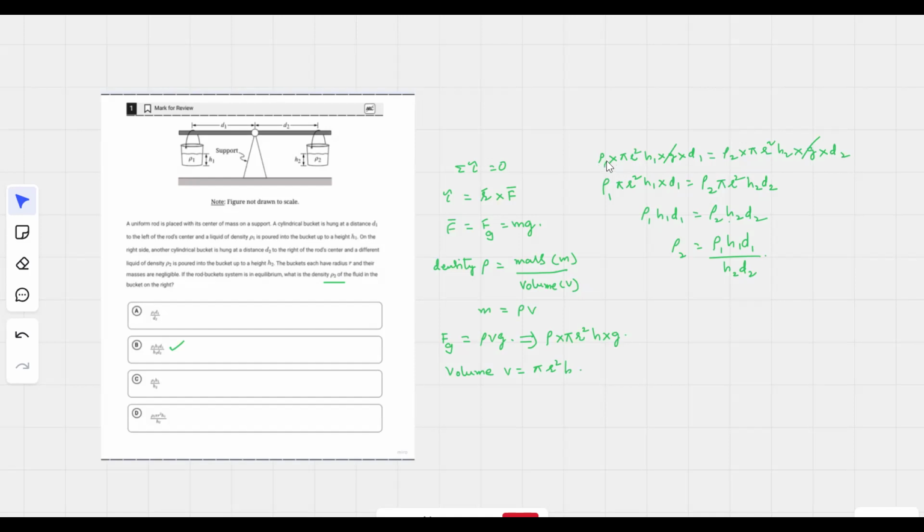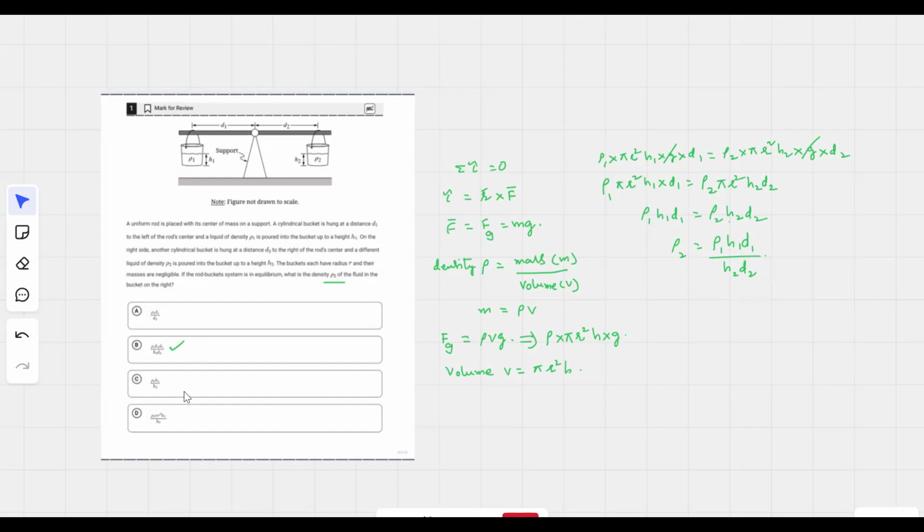So ρ1 πr² h1 g d1 is equal to ρ2 πr² h2 g times d2. And g is common, we can eliminate that. Next, πr² is also common because the buckets each have the same radius, therefore the cross-sectional area also gets eliminated. We are left with ρ1 h1 d1 is equal to ρ2 h2 d2. ρ2 is equal to ρ1 h1 d1 divided by h2 d2. This is the answer for this question.